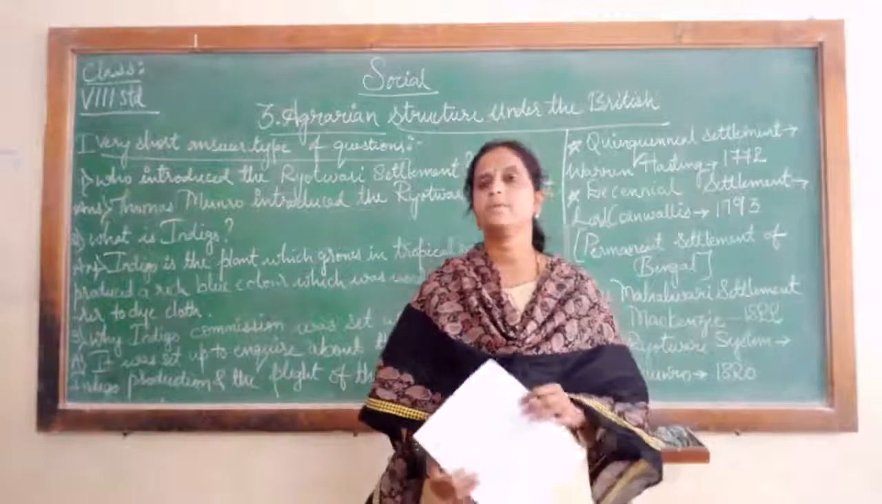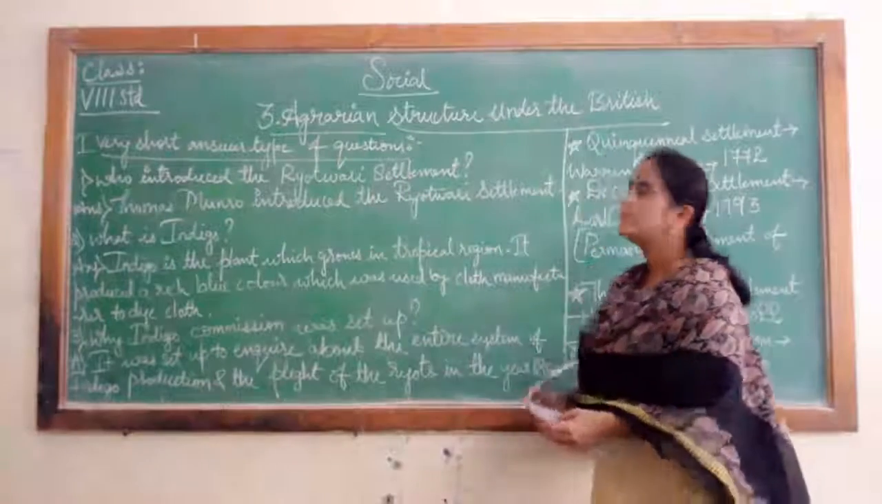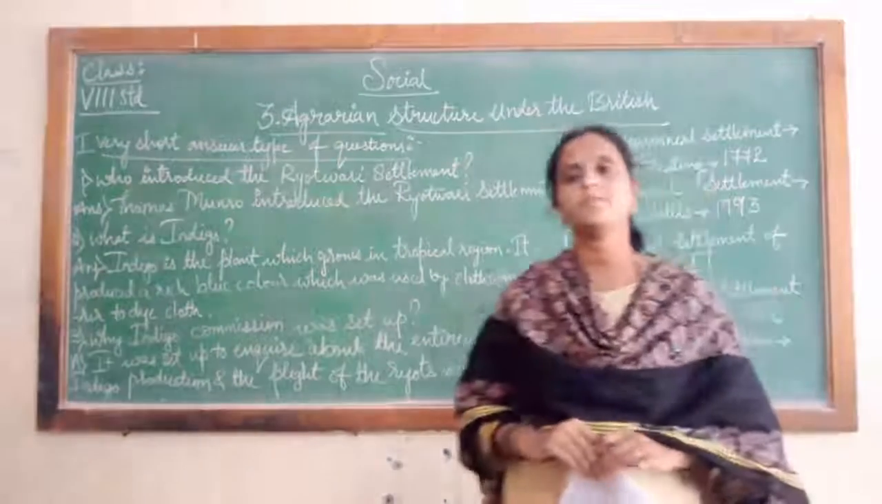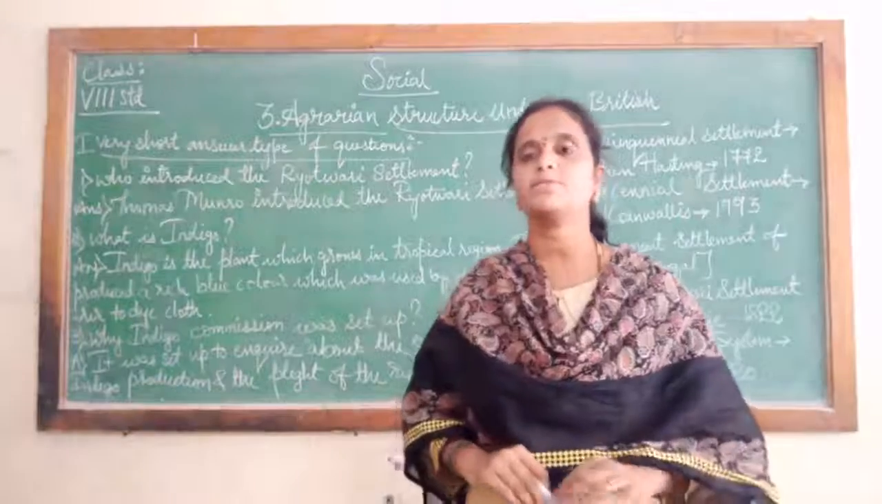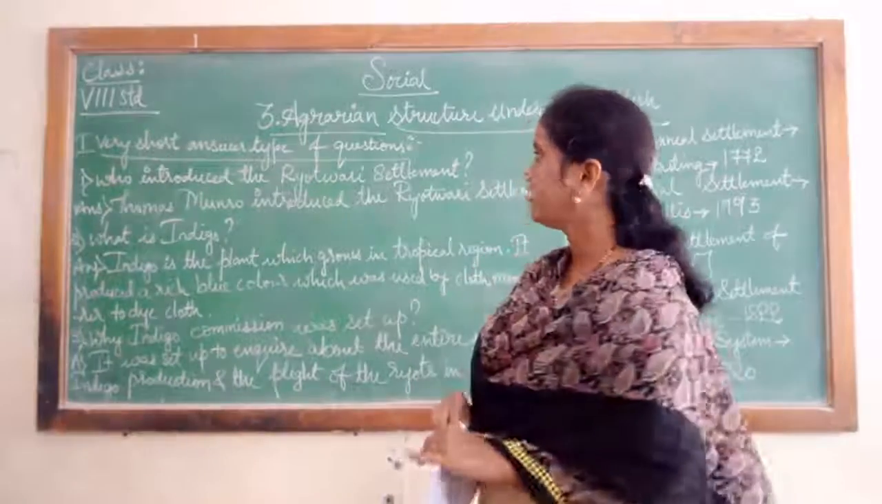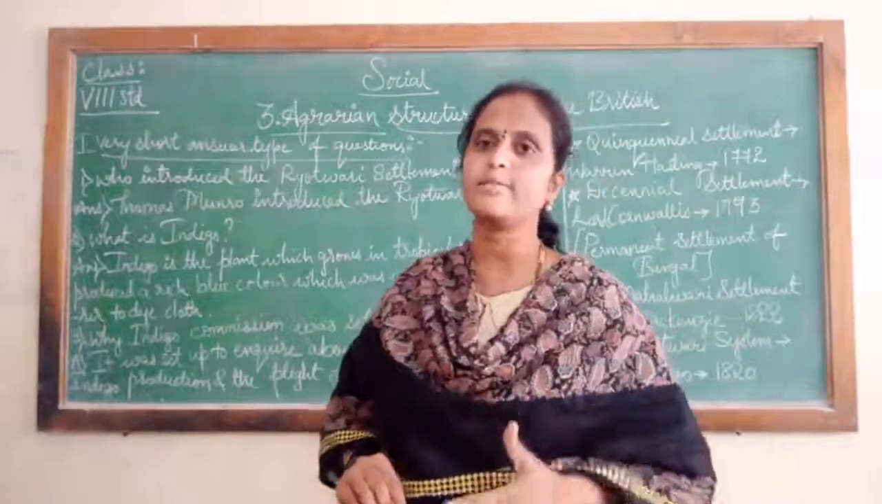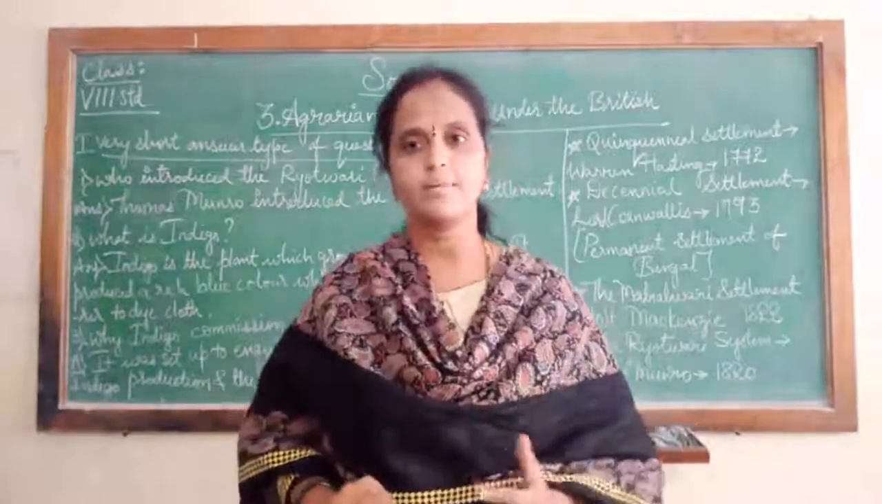So today we are going to revise the third chapter of your history, that is agrarian structure under the British. In this chapter you have learned about the different types of settlements which were introduced by the British Governor Generals. Today also we will discuss the 1 mark questions, 3 mark questions and 5 mark questions.